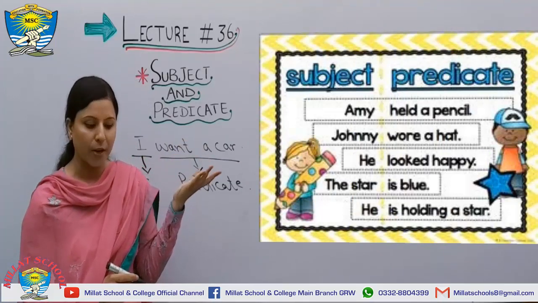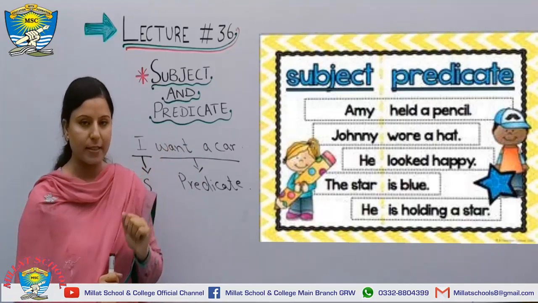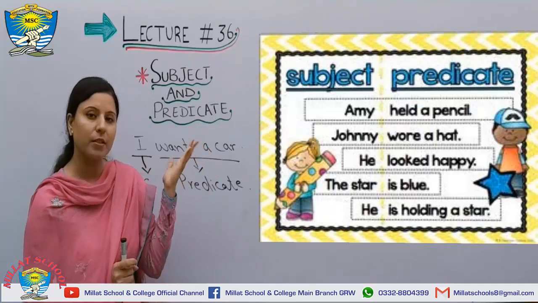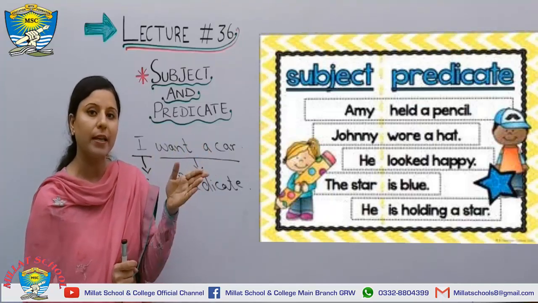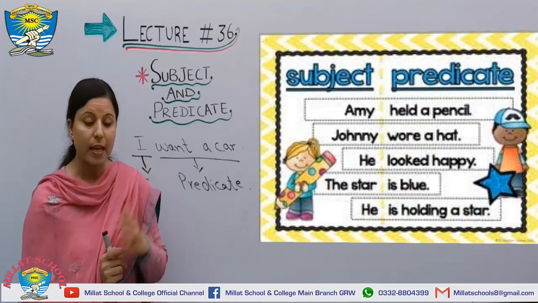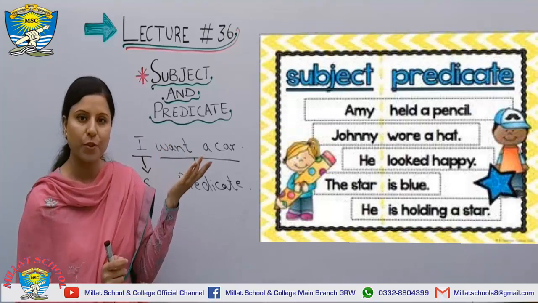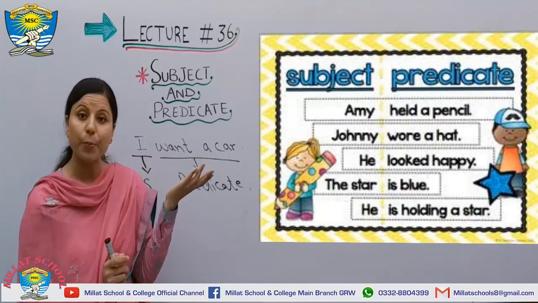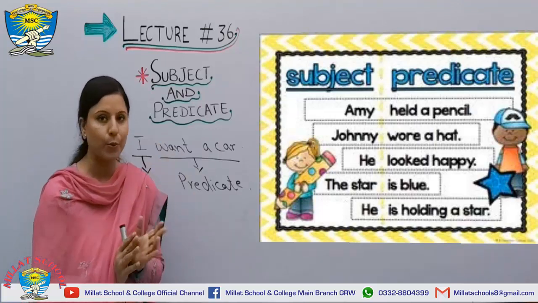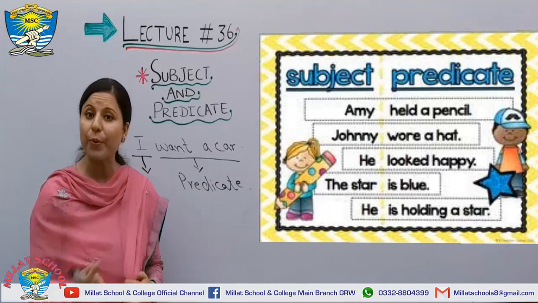Amy is your subject and held a pencil is your predicate. In the second line, Johnny wore a hat. Johnny is your subject and wore a hat is your predicate. Number 3 sentence is, he looked happy. He is your subject here and looked happy is your predicate. Number 4 sentence is, the star is blue. The star is your subject and is blue is your predicate.